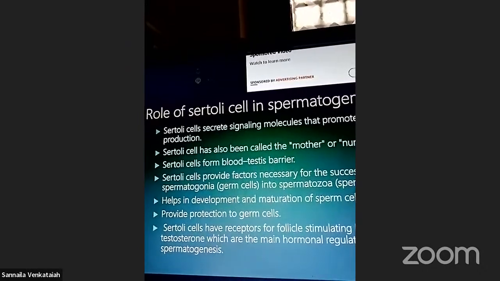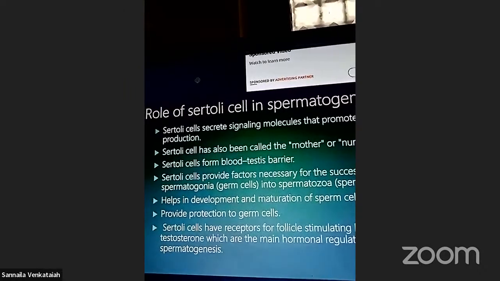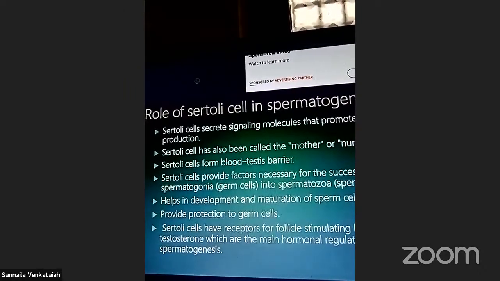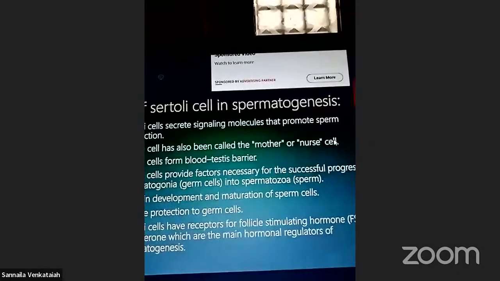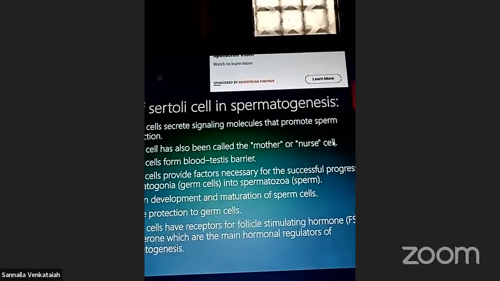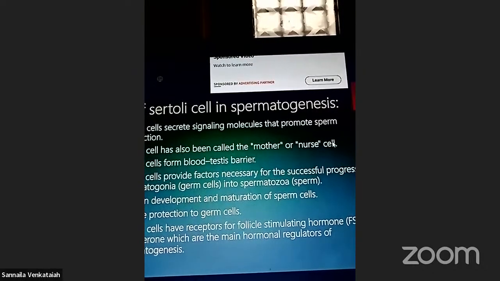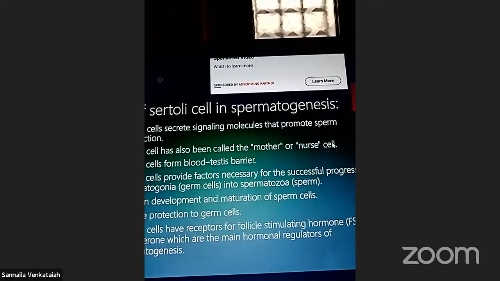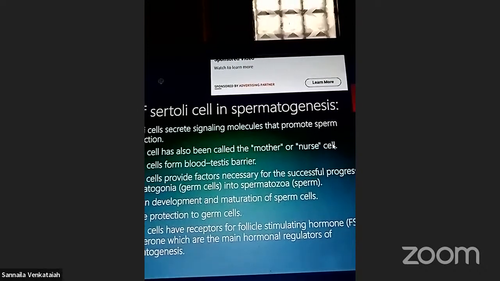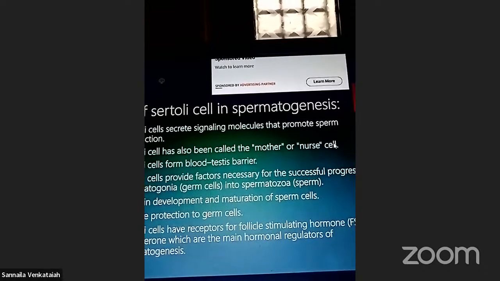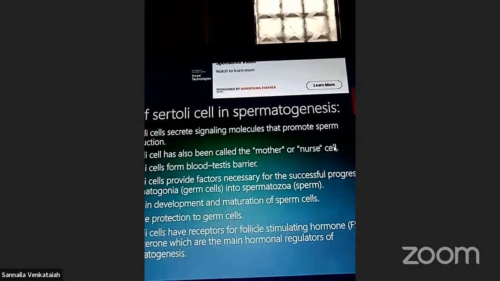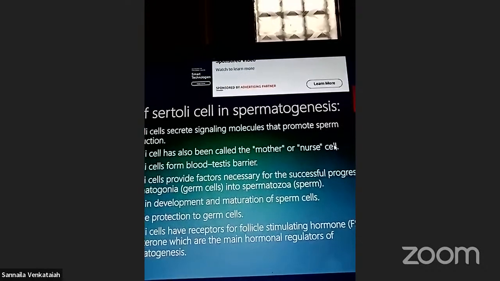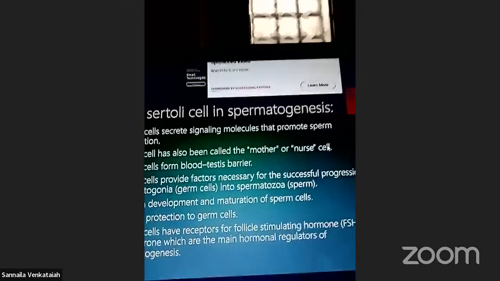A Sertoli cell is also called the nurse cell. Sertoli cells form the blood-testis barrier. They provide factors necessary for successful propagation of spermatogonia germ cells and help with the development and maturation of sperm cells, providing protection to the germ cells, right?